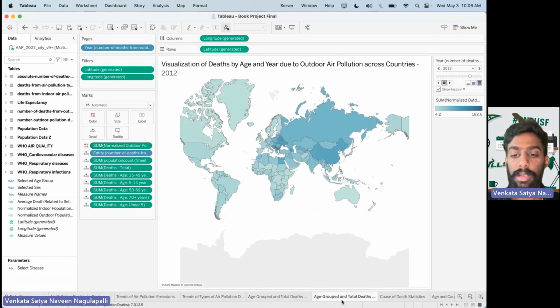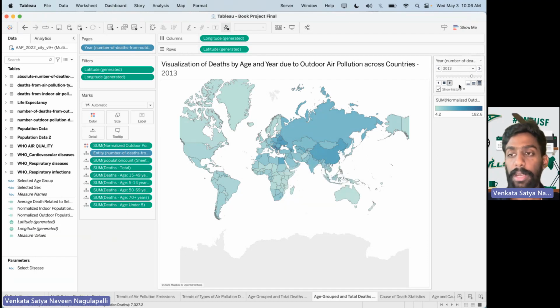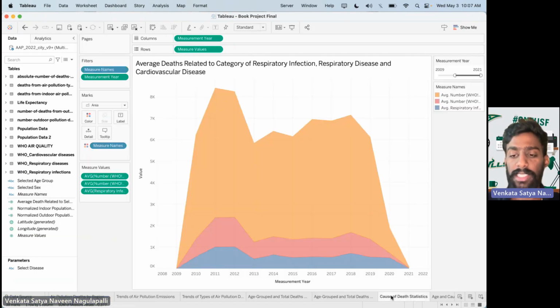In the same way, we are comparing mortality rate values related to outdoor air pollution. Here also, Egypt has less population when compared to India and China, but it has the highest normalized outdoor pollution deaths. Here I have implemented an animation into the map where the color changes according to the normalized mortality rate.